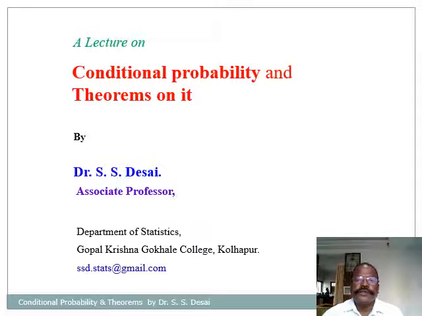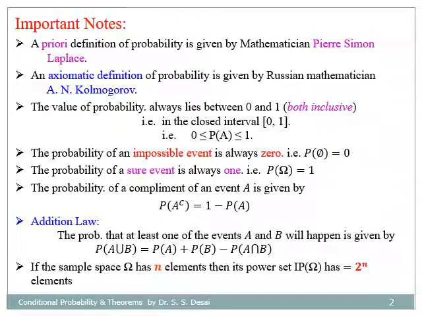Dear students, in this lecture we discuss conditional probability and theorems based on it. These are some important points which we have seen in previous lectures. The a priori definition of probability is given by mathematician Laplace. A geometric definition of probability is given by Russian mathematician A.